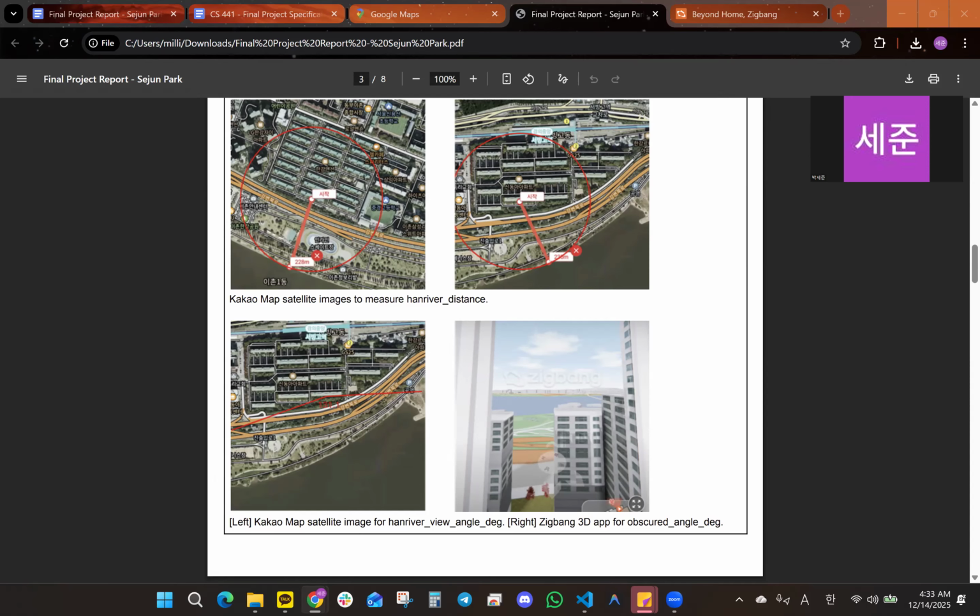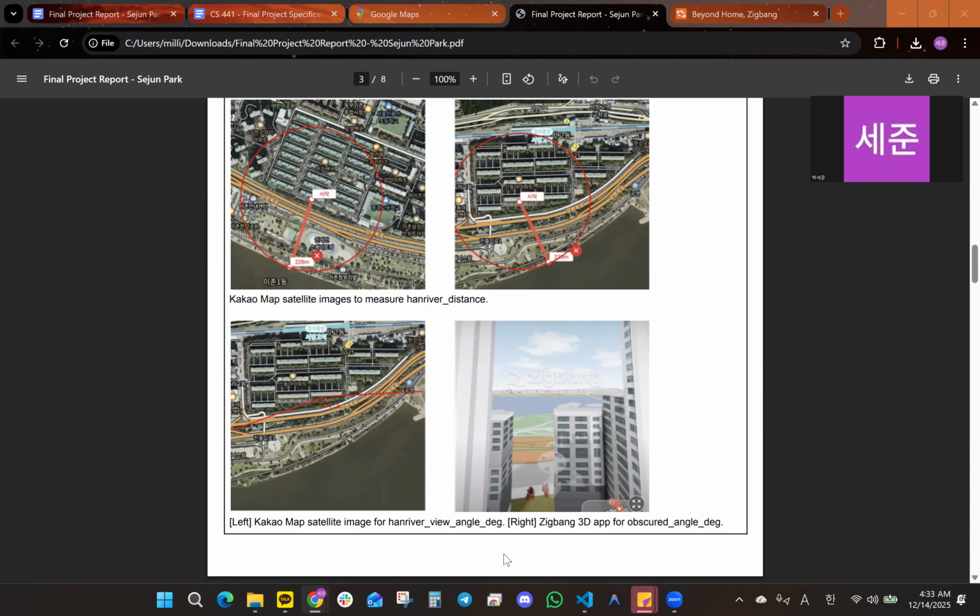And for each of the Han River view trade in such apartment complex, I first predict the baseline price using the first trained model, and I train the second model to predict the final price, the final price considering Han River view, using this baseline prediction as well as the river view related features.